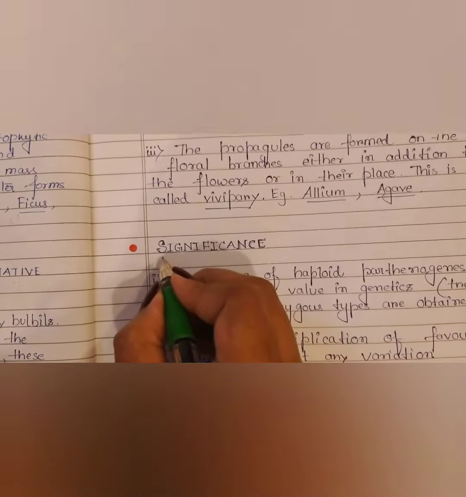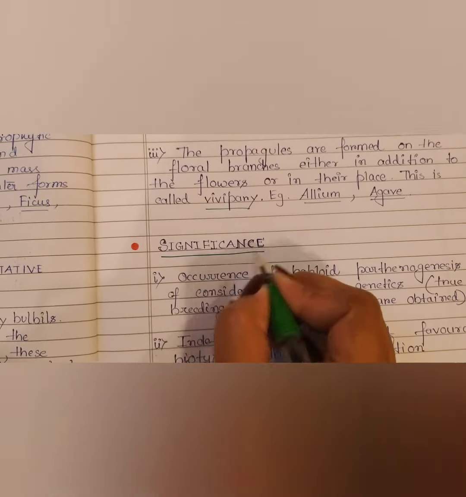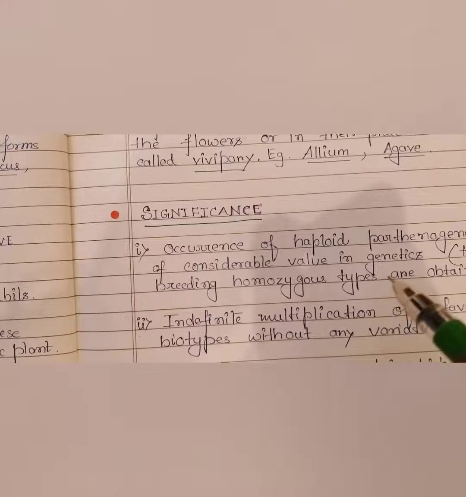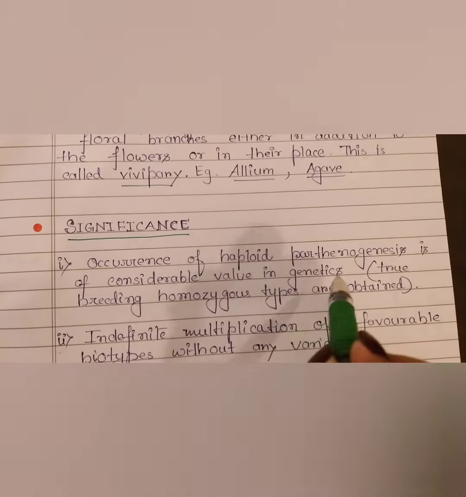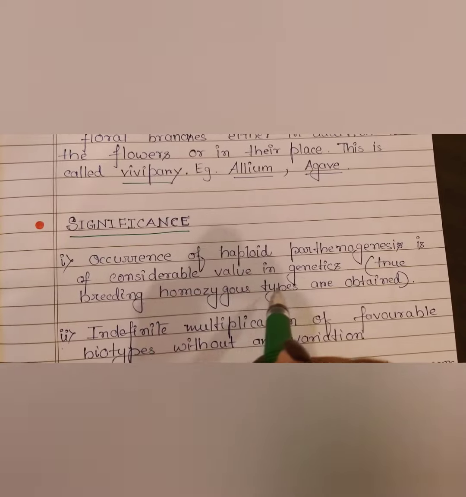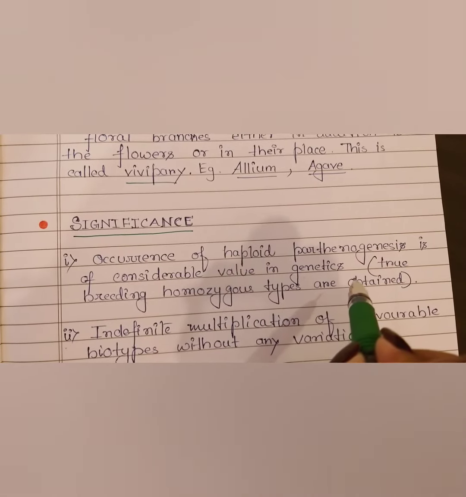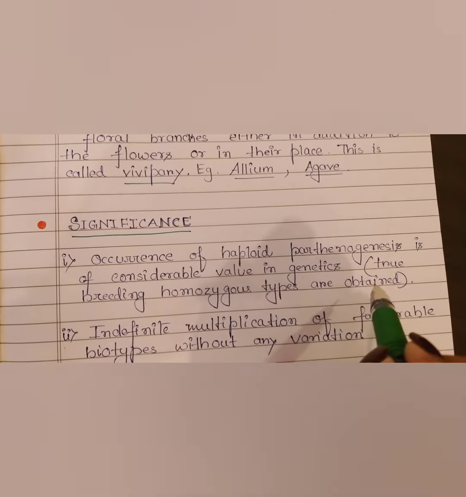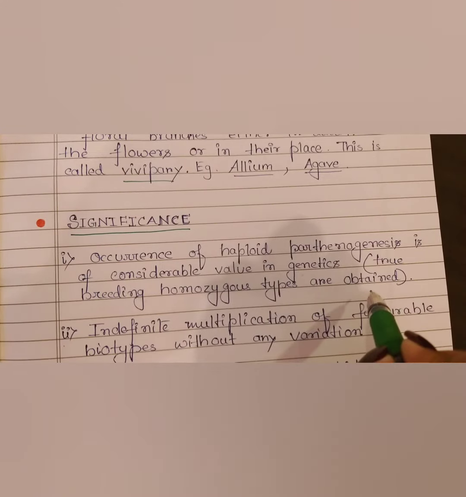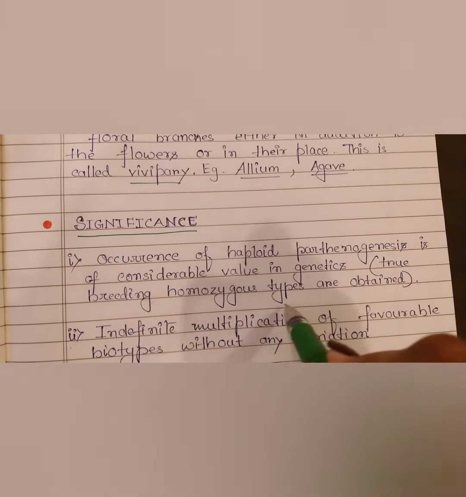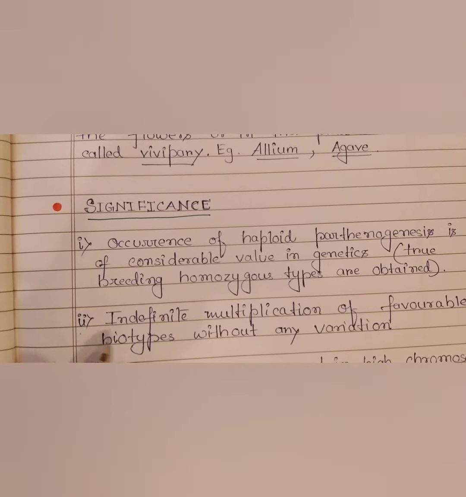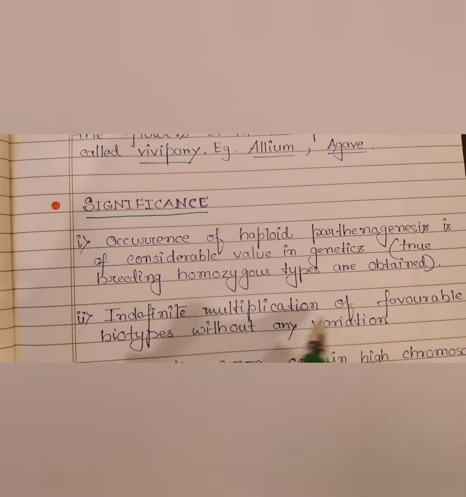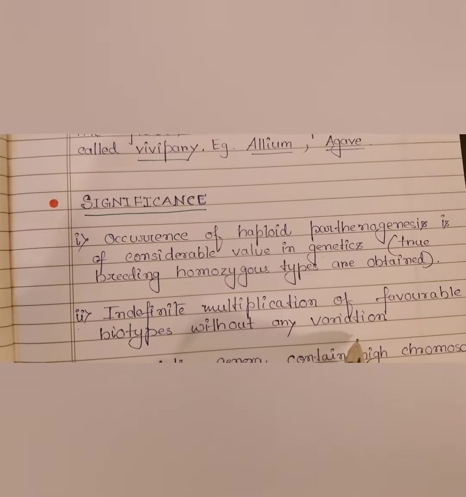Finally, we should know what is the significance of this. What is the significance here? Occurrence of haploid parthenogenesis is of considerable value in genetics. Okay. Why is it so significant? See, true breeding homozygous types are obtained. Next, indefinite multiplication of favorable biotypes without any variation.